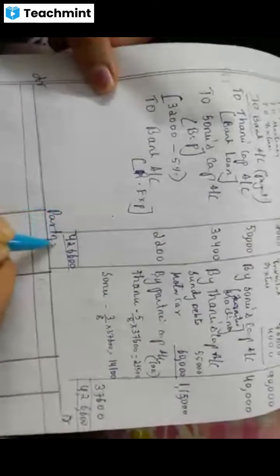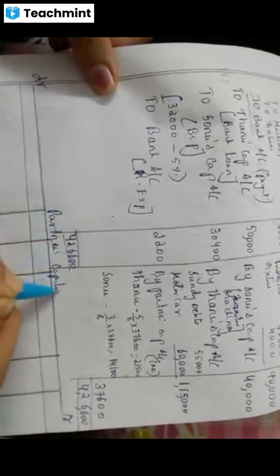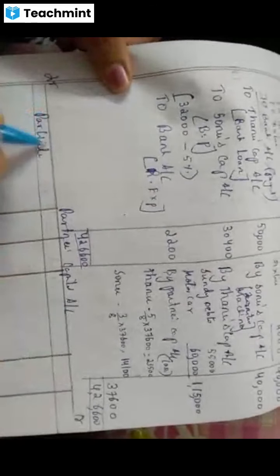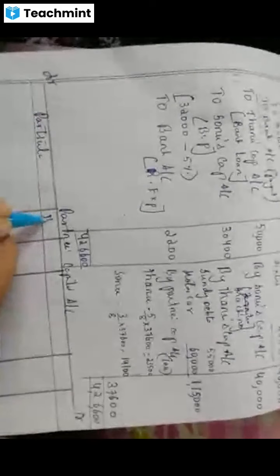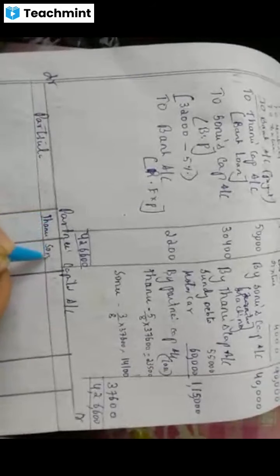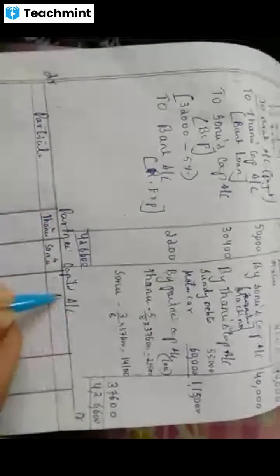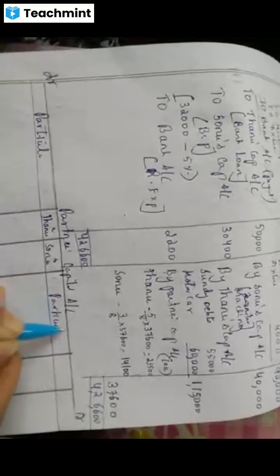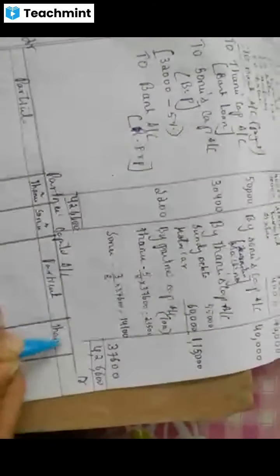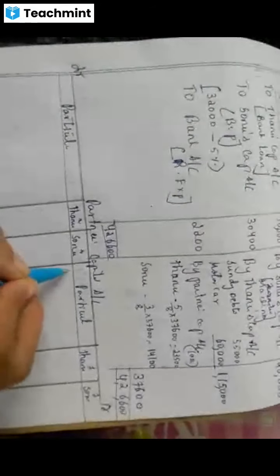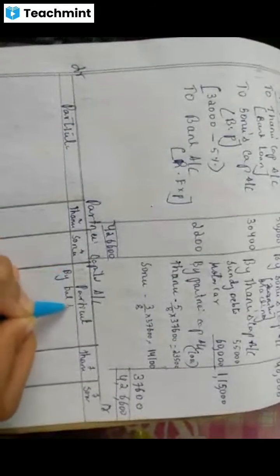Next, partners capital account. Debit, credit, partners capital account. Particulars, Tanu rupees, Sonu rupees. What is the first step in partners capital account? Yes, by balance brought down. What is the amount?